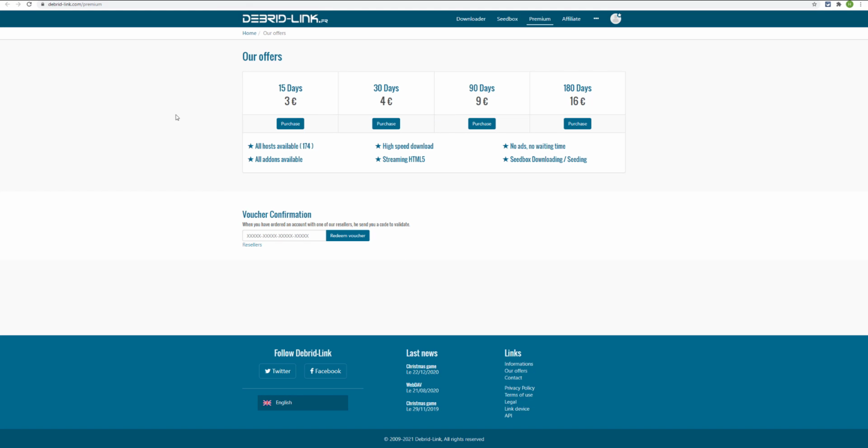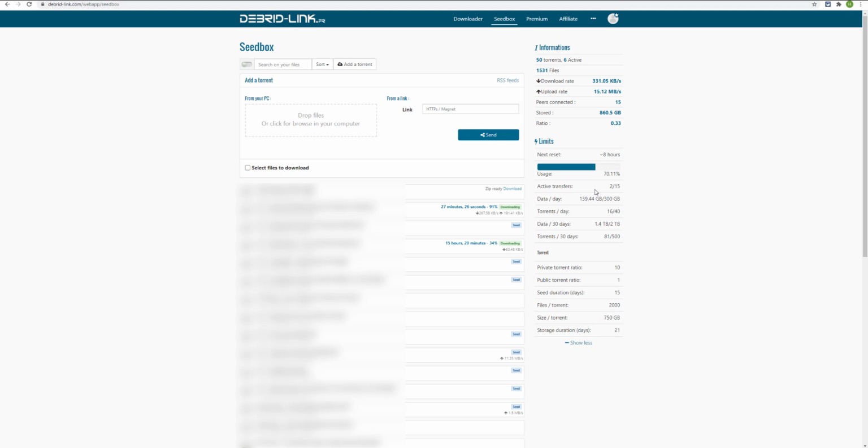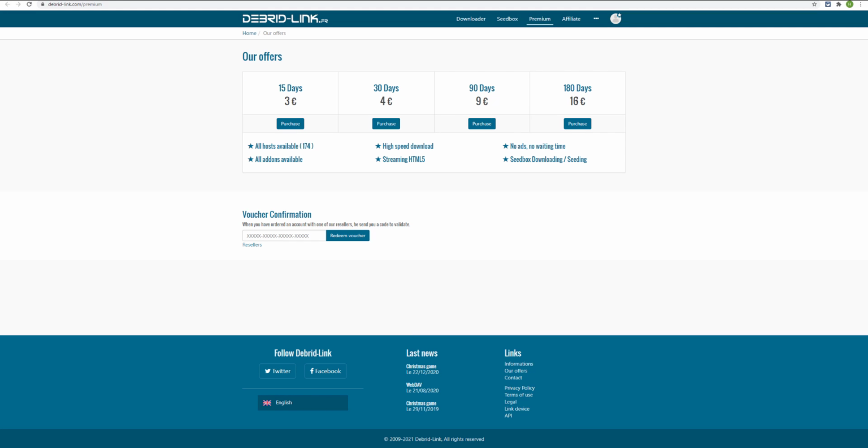You can purchase any of these plans and you will get 2 TB of storage and all the things listed here. I have been a premium member of this website for several months, and I like this website very much, and now I have purchased the 6-month plan 2 times. There was no 1-year plan, so I purchased this 180 days plan 2 times. That is why I have this many days in here.